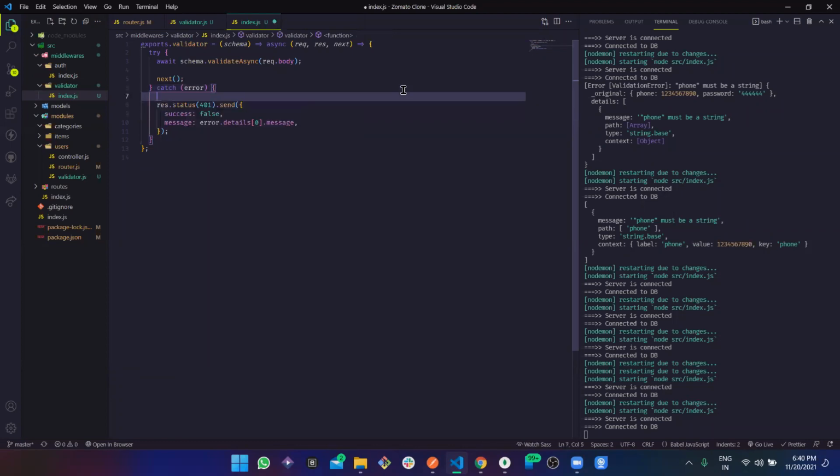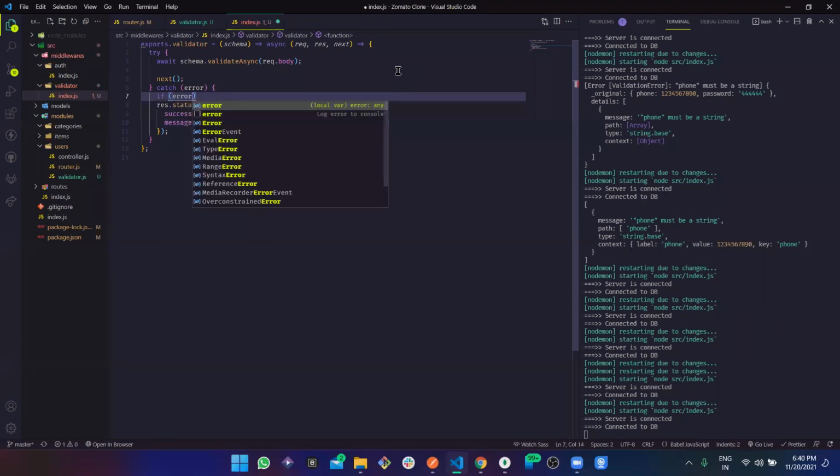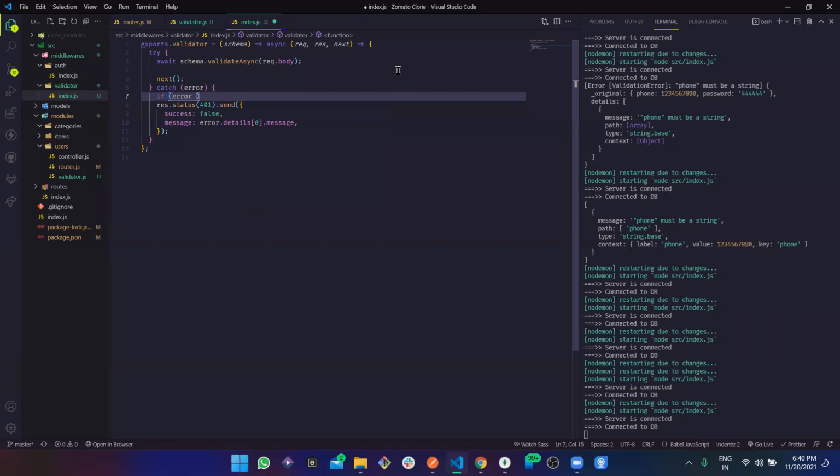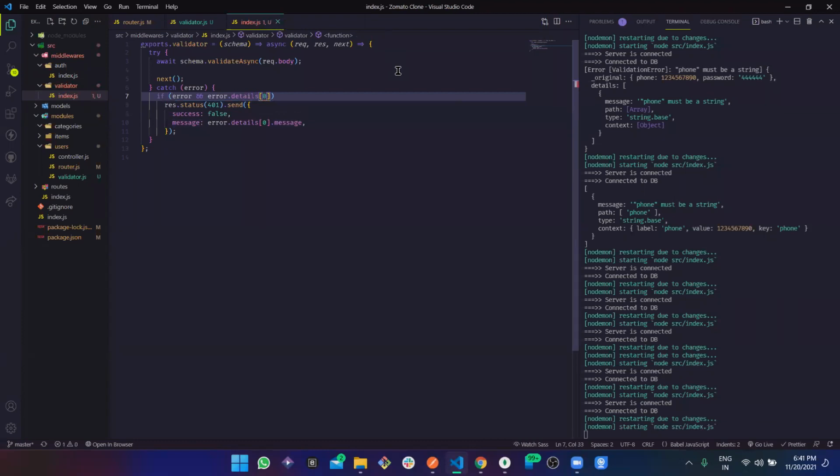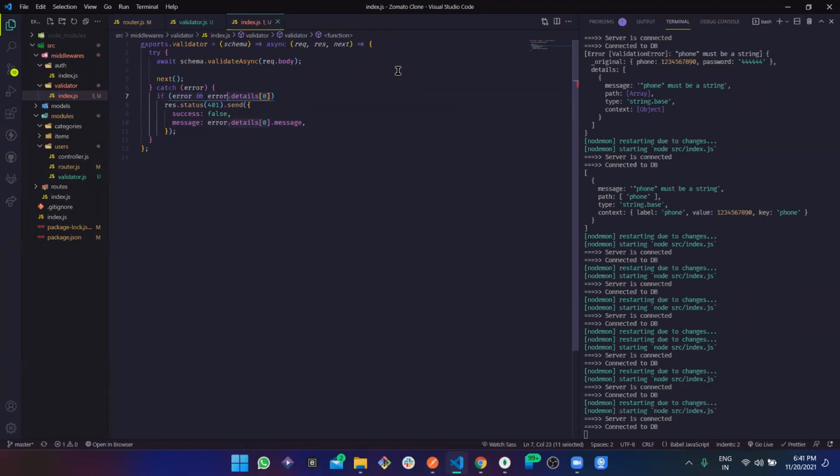So here what we can do is, these are just for cross check, if error is there, error must have these details and the first item, of course, and that first item should have the message.